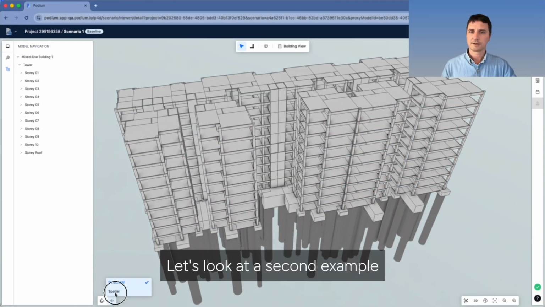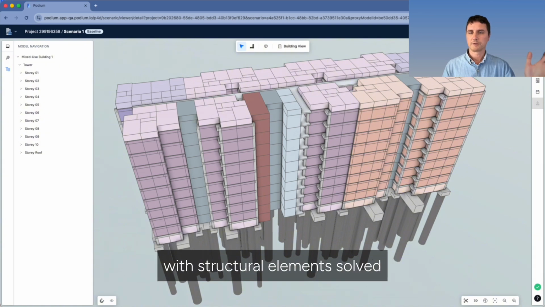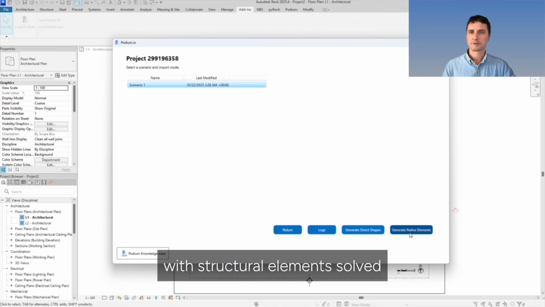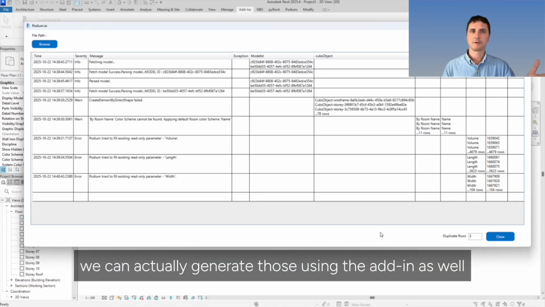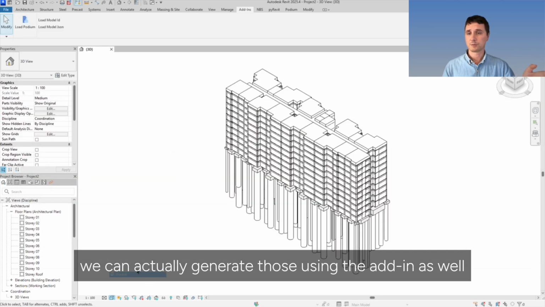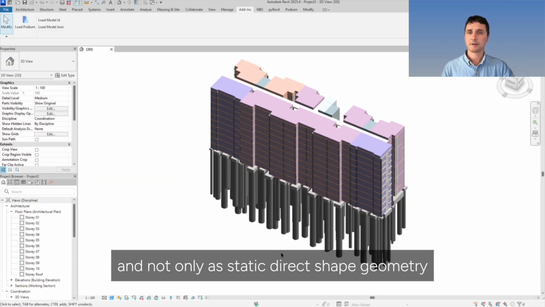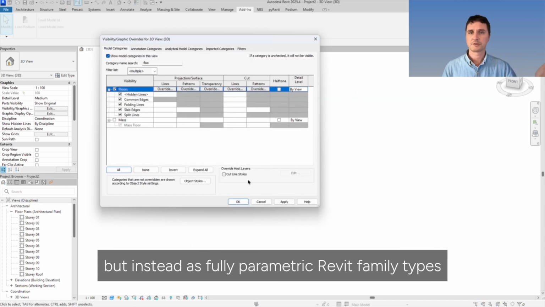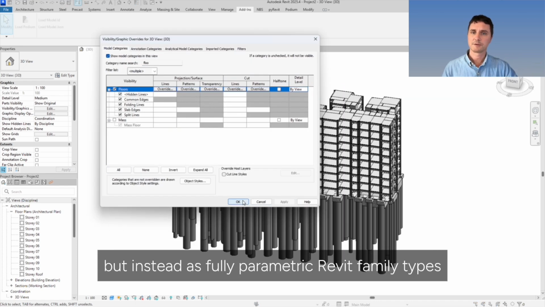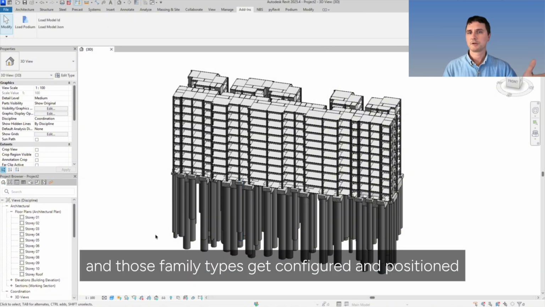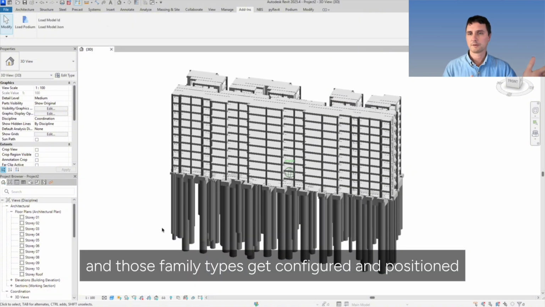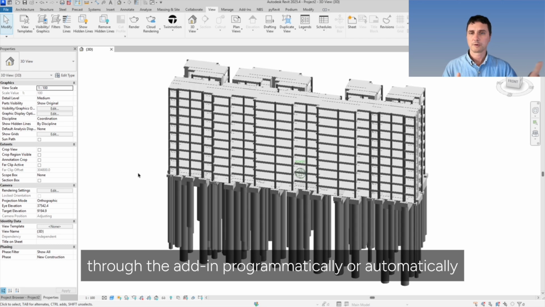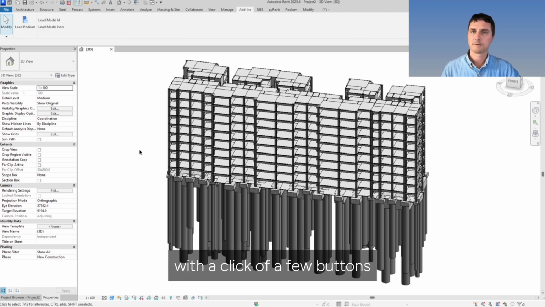Let's look at a second example where we've got a residential building with structural elements solved. We can actually generate those using the add-in as well, and not only as static direct shape geometry, but instead as fully parametric Revit family types. And those family types get configured and positioned through the add-in automatically with a click of a few buttons within minutes.